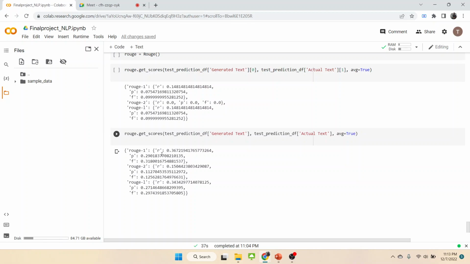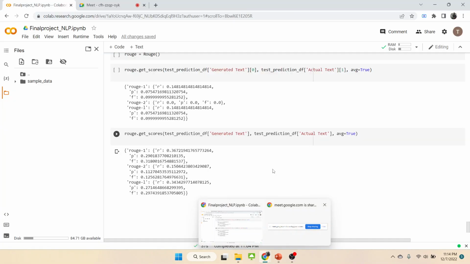So in recall the similarity was 0.36, and in precision the similarity was 0.29. F1 means F1 score. In ROUGE we follow the range 0 to 1. If it is near to 1, there is almost complete similarity between the actual text and what we predicted in the model. If it is 0, there is no similarity between the actual text and generated text.